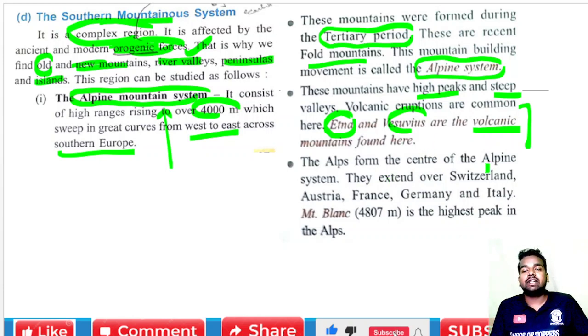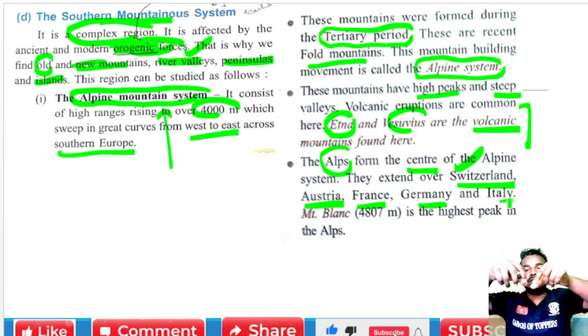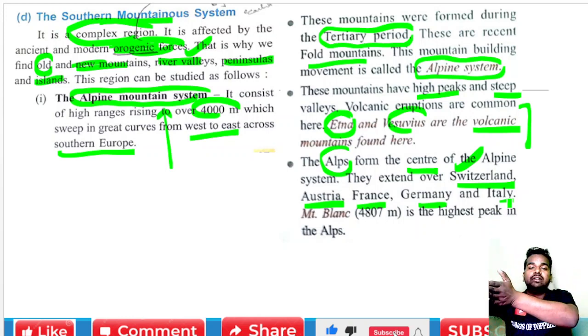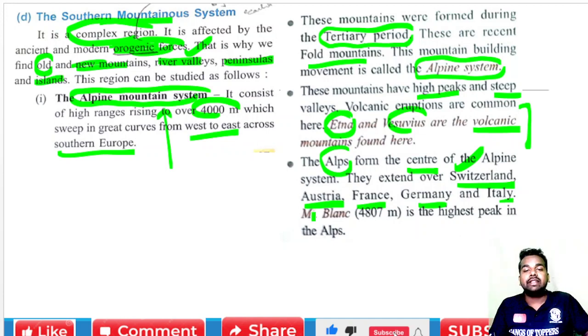The Alps form the center of the Alpine system. This Alps mountain range forms the center of the Alpine mountain system, and it extends over Switzerland, Austria, France, Germany, and Italy. So you'll find that this Alps mountain system extends from Switzerland, Austria, France, Germany, and Italy. And Mont Blanc, a very important Mont Blanc.